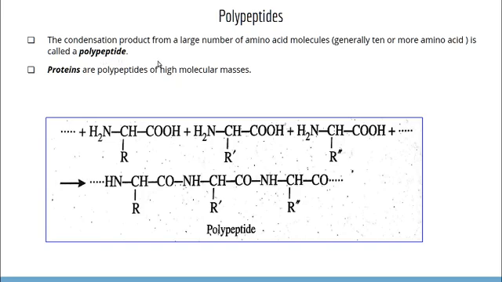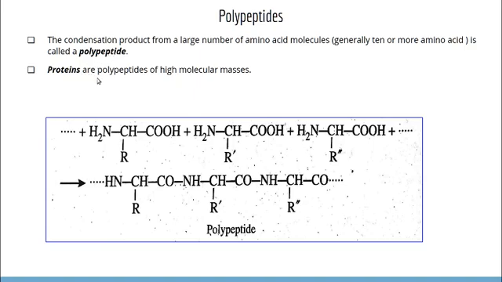If the peptide contains 10 or more, then that condensation product is known as polypeptide. So polypeptide is the condensation product from a large number of amino acid molecules, generally 10 or more amino acid units.